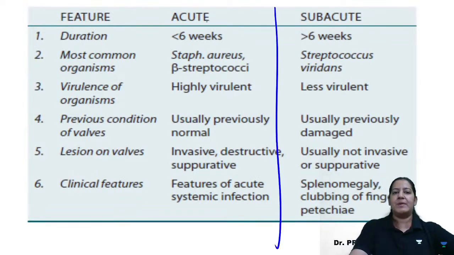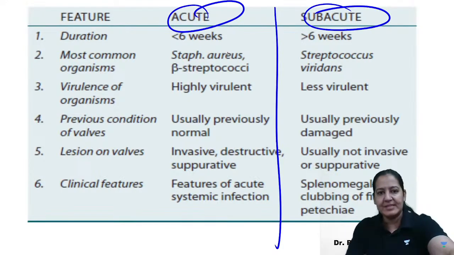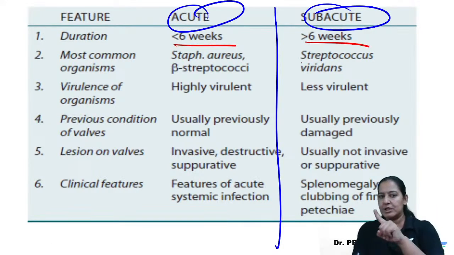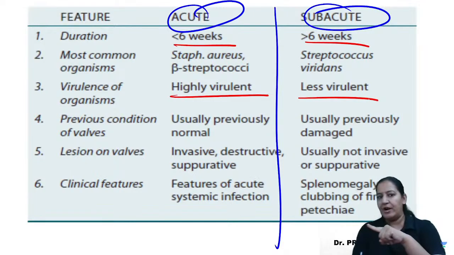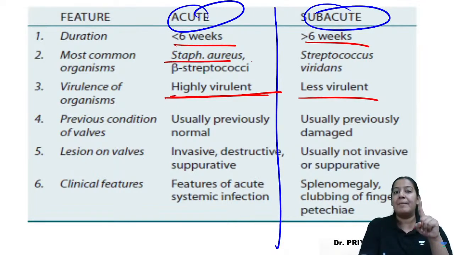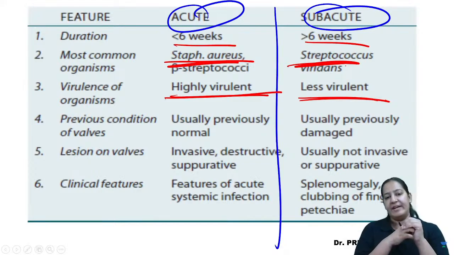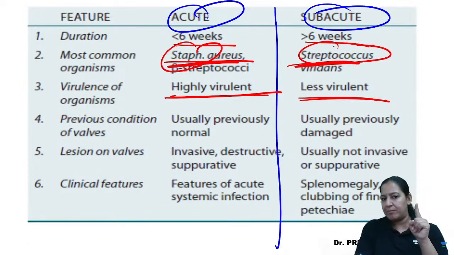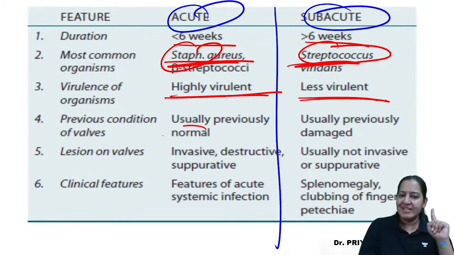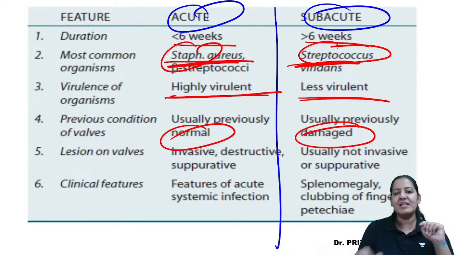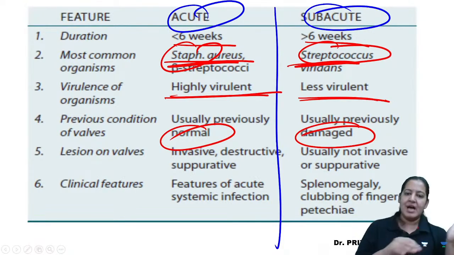So see the differences between ABE and SABE. We have already seen less than 6 weeks, more than 6 weeks. Highly virulent bacteria, less virulent bacteria. The highly virulent example is Staph aureus. The less virulent example is Streptococcus viridans. This is Staphylococcus, this is Streptococcus. Right? Here, previously the heart valves are normal. Here, previously the heart valves are damaged. So one is ABE, one is SABE.